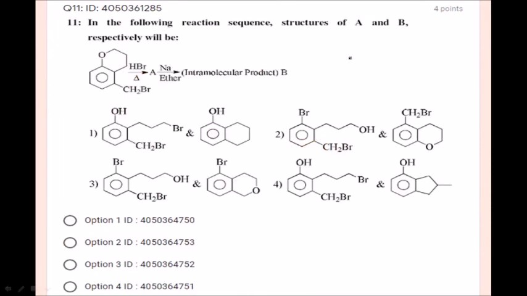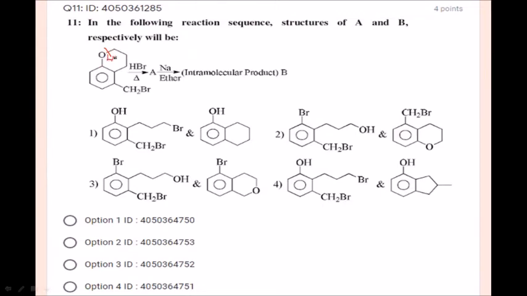It is a very straightforward question from organic chemistry. What they are asking is HBr. Yes, ether demethylation or ether cleavage. Ether can be cleaved by using strong acids, that is HBr. Upon heating, demethylation takes place, or this ether will be cleaved, and we are going to get here OH, and